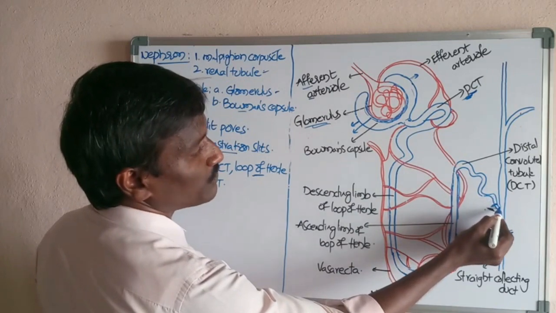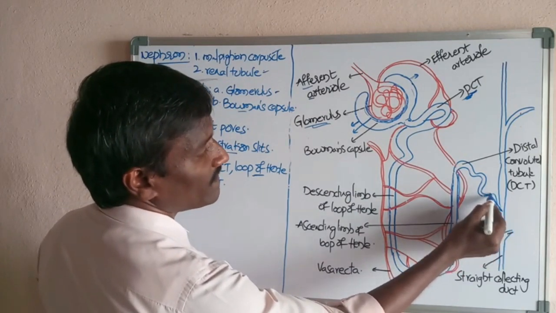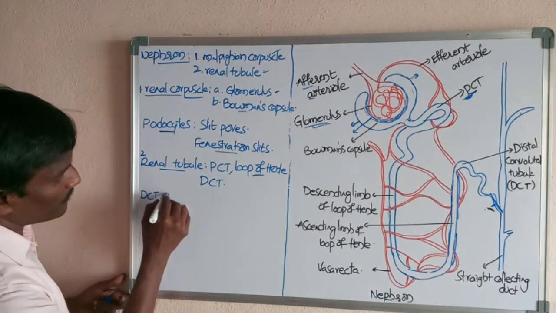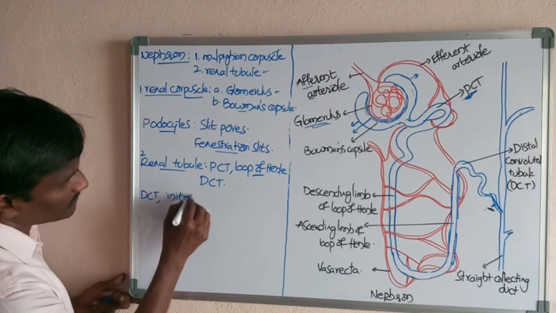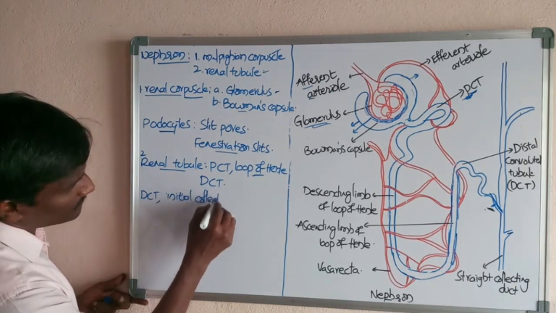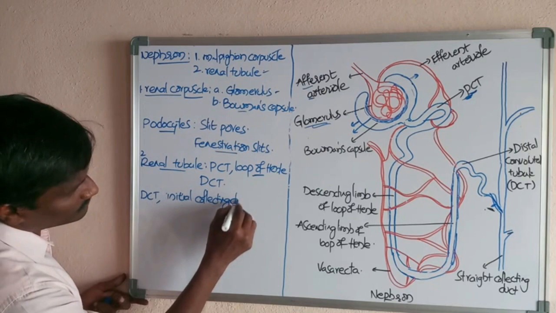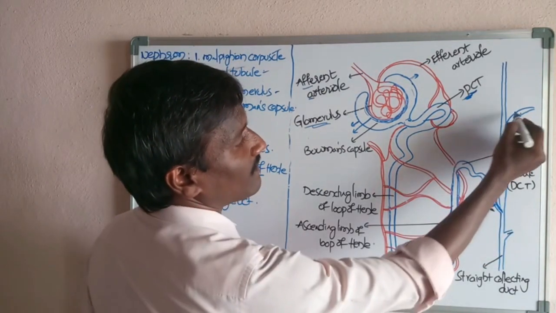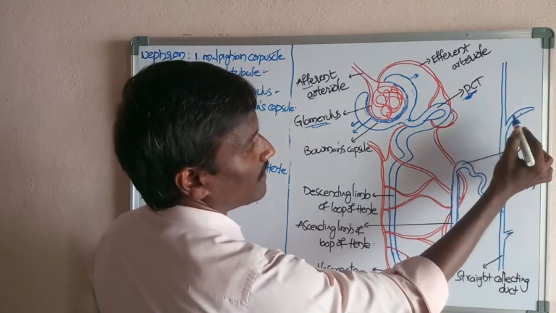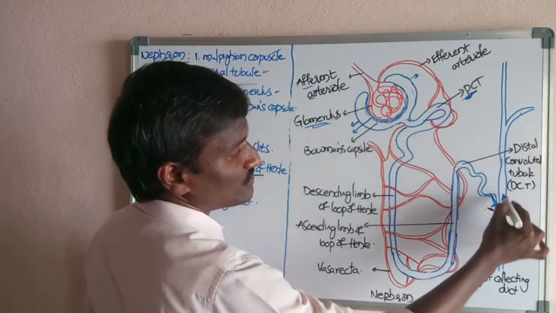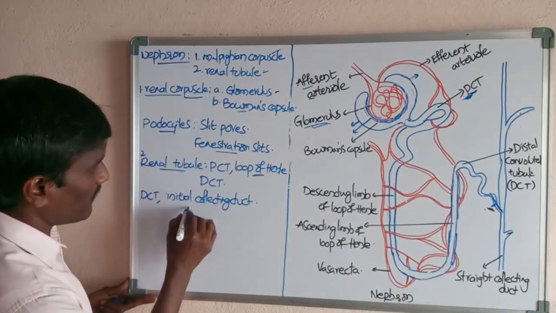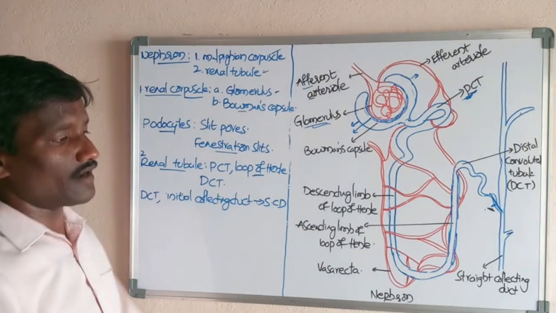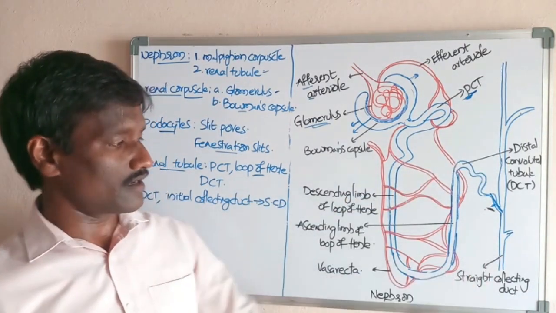The distal convoluted tubule, DCT, opens into the initial collecting duct. Many initial collecting ducts open into the straight collecting duct.